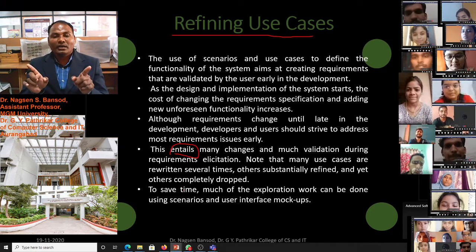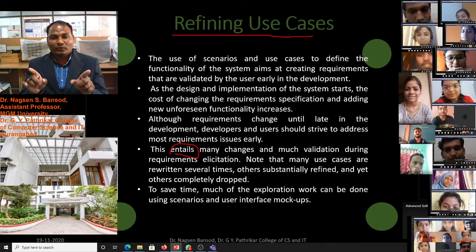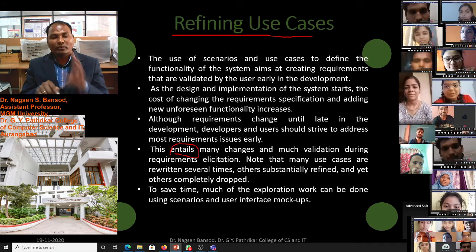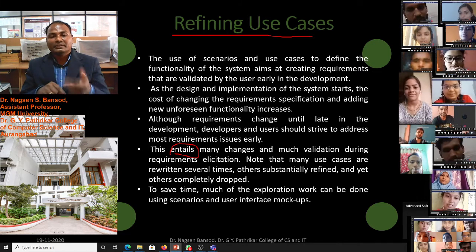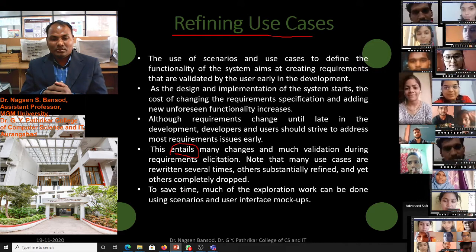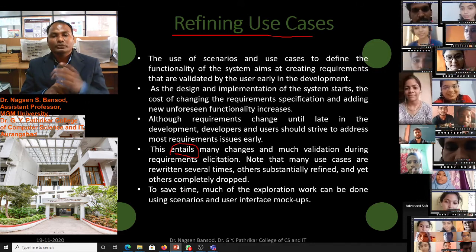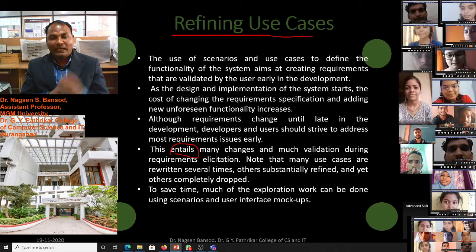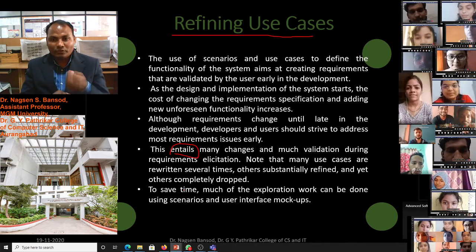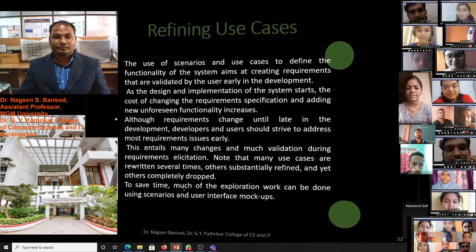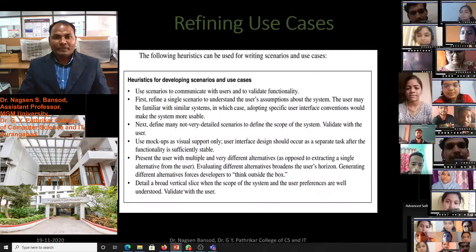We have to write a scenario, and from that we extract the use cases to save time, and then again we refine those use cases.